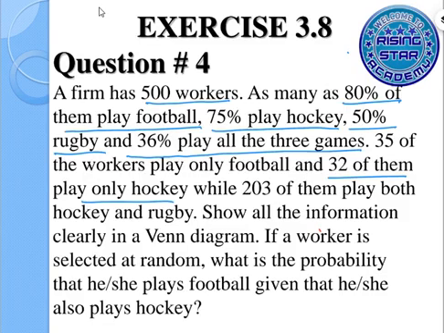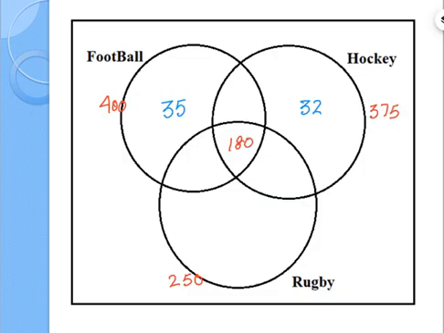Next it says that 203 of them play both hockey and rugby. That means this 203 is the common part between hockey and rugby. We already have 180 in the common part, and the total is 203.